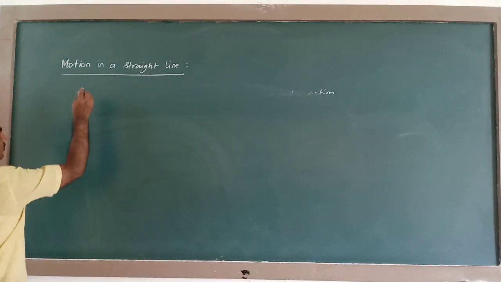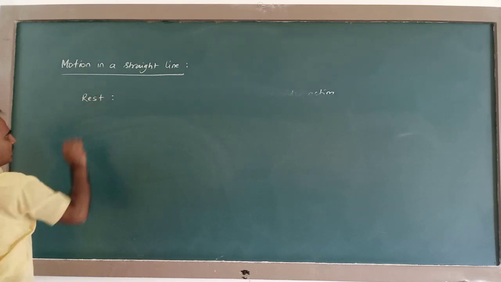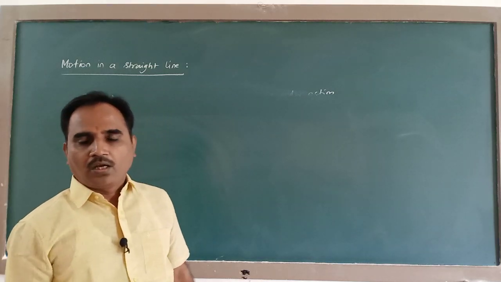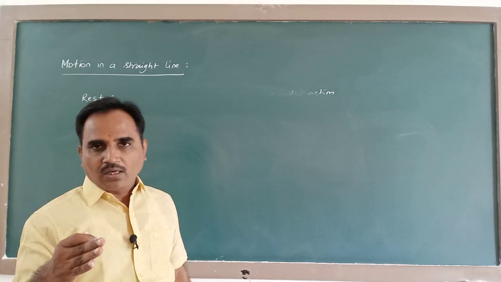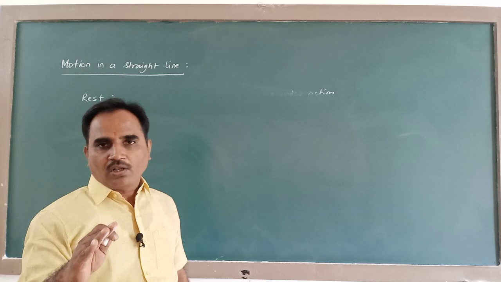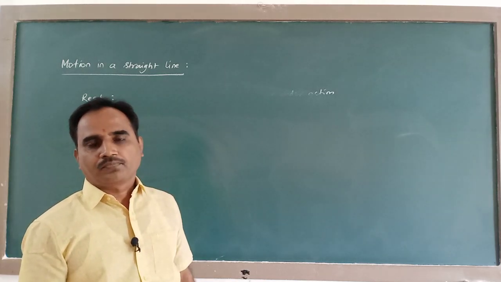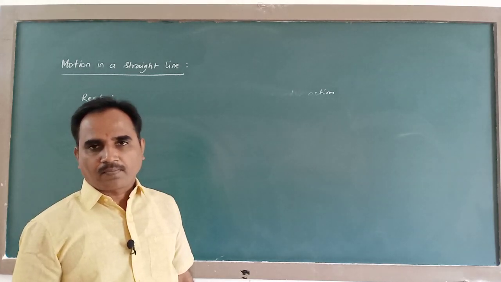Next, we are going to define the state of rest and state of motion of a body. If a body does not change its position with respect to the surroundings and with passage of time, then it is said to be in the state of rest.